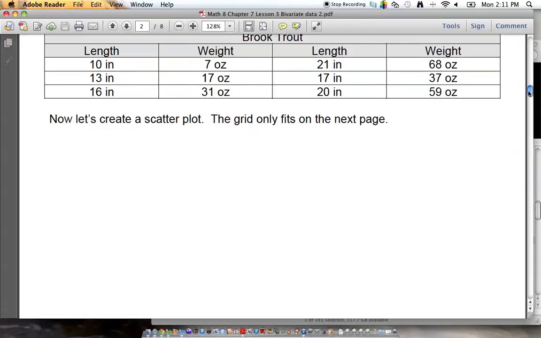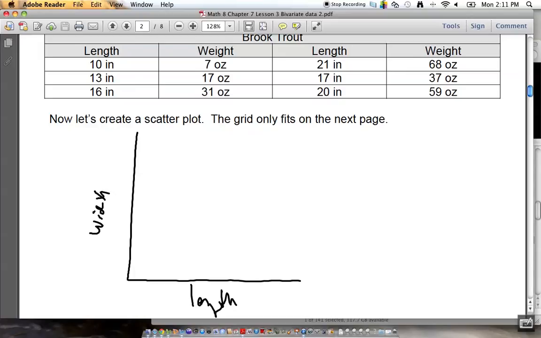Now, the next thing here talks about a scatter plot. Scatter plot works like this. On one axis, you'll put either variable, length or weight, and I'll go like maybe 4 inches, 8 inches, 12 inches, 16 inches, 20 inches, 24 inches, and then the weight would be 4 ounces, 8 ounces, 12 ounces, 16 ounces, 20 ounces, 24, 28. Now just mark the points.